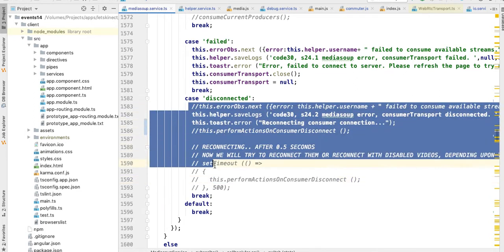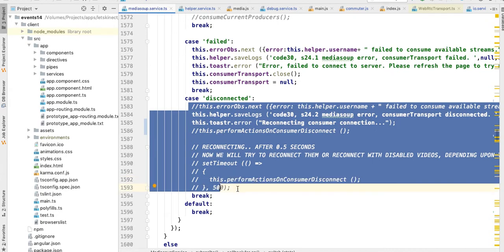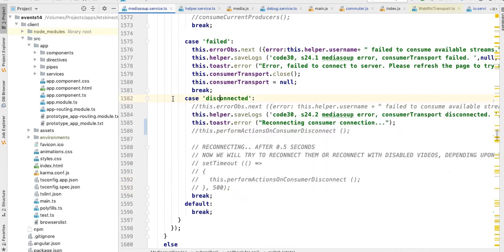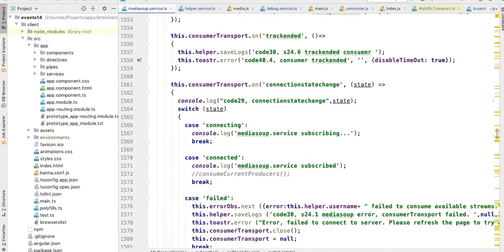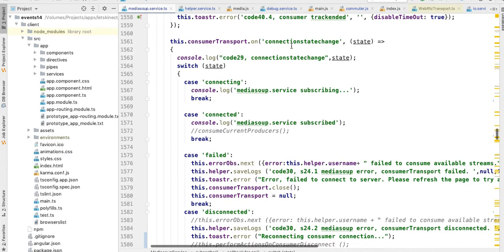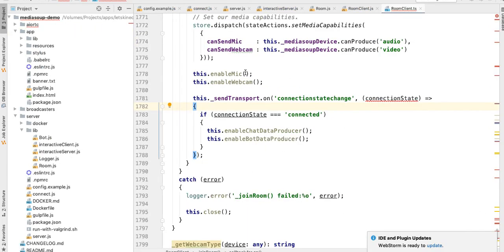So one, I can do that step, just restart the WebRTC connection. Second, I can just skip that. As I was checking in the mediasoup demo file, they are not using anything for this, so they are not even considering this case. So here is this event connection state change. I'll go back to the mediasoup demo file and we can see it there. This is the mediasoup demo file. What they are doing here is they are only considering this case, connected. That's all. They are not considering the failed state or disconnected state.